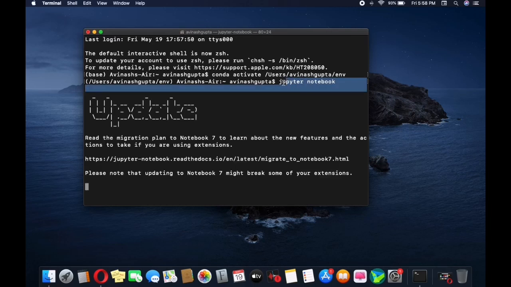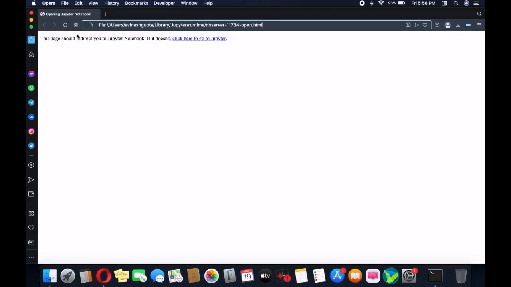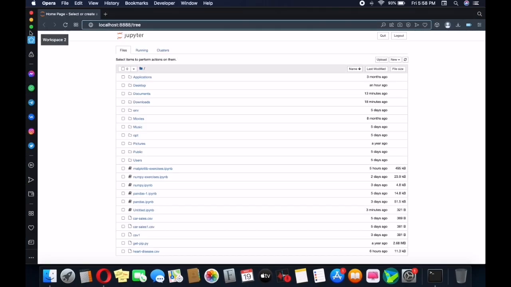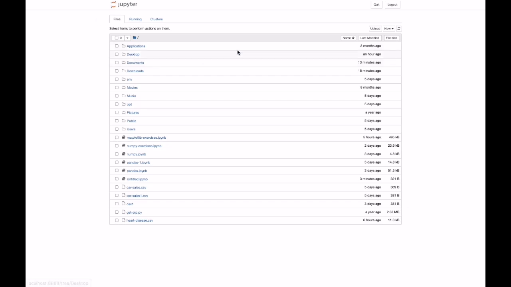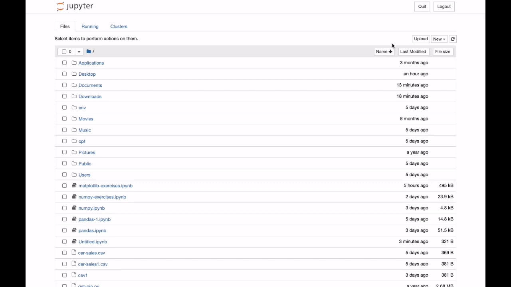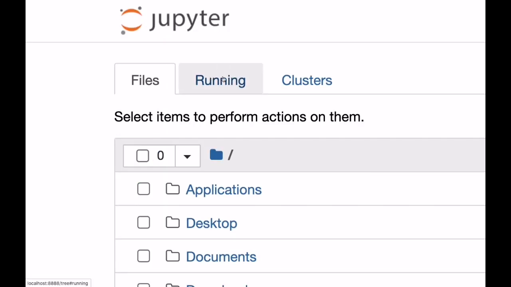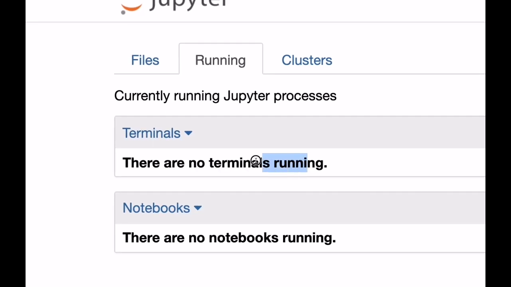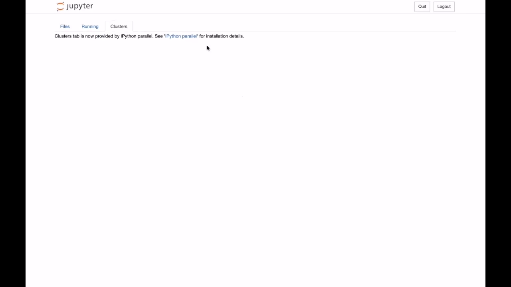I open up the Jupyter notebook. This will open the Jupyter notebook in this browser right now. I'll zoom in a little bit so that you guys are able to see this. I'll walk through this interface and then I'll start coding right away. You're able to see these files, the running tab, the terminals which are running and the notebooks which are running, and the clusters. This is the basic thing you will know.